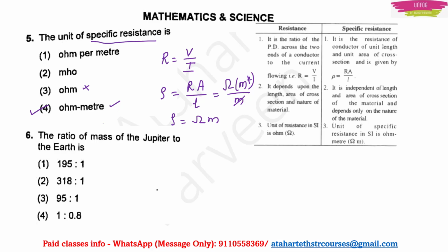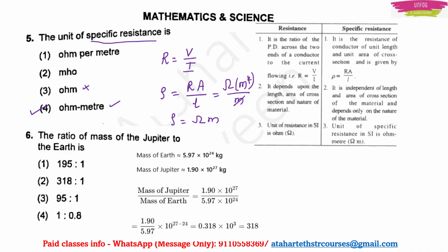The ratio of mass of the Jupiter to the Earth is. Now this becomes a little tough question, because we will have to remember the masses of the planets for this type of question, right? So here the mass of the Earth, this though is familiar. We know that it is 5.97 into 10 to the 24 kg. Mass of the Jupiter is 1.9 into 10 to the 27 kg. If you take the ratio, your answer will be 318:1. Right. So option 2 will be the correct answer here.